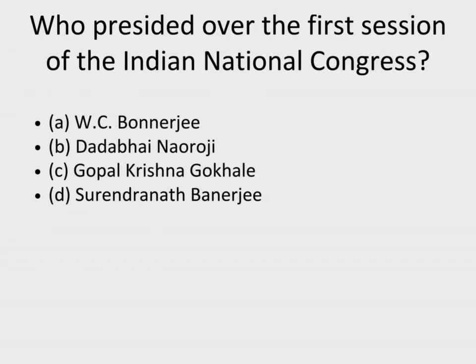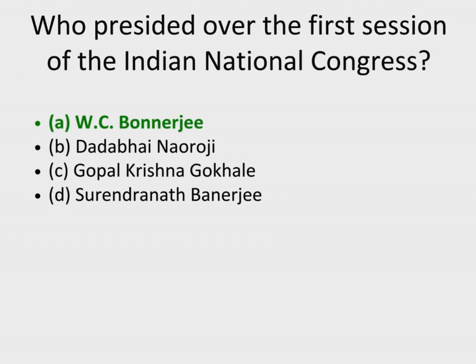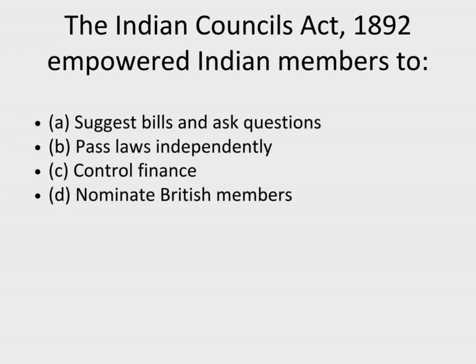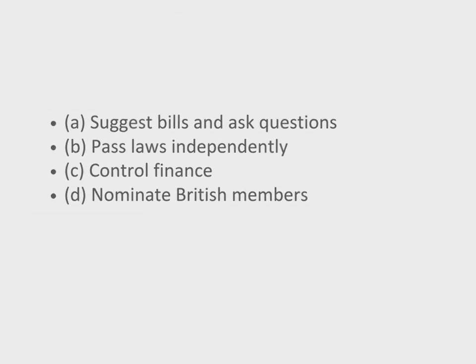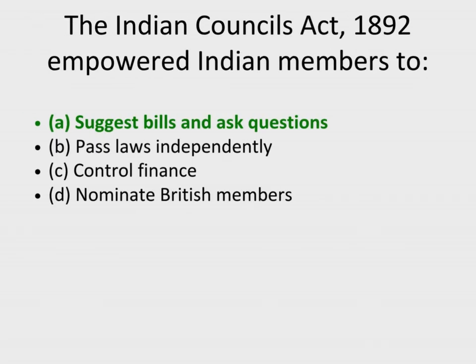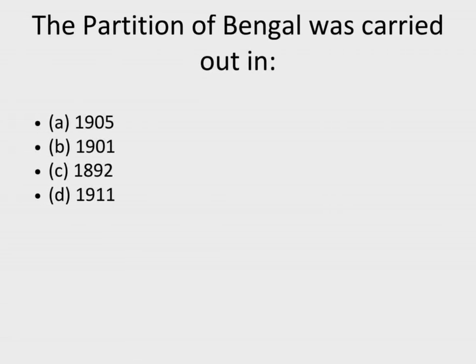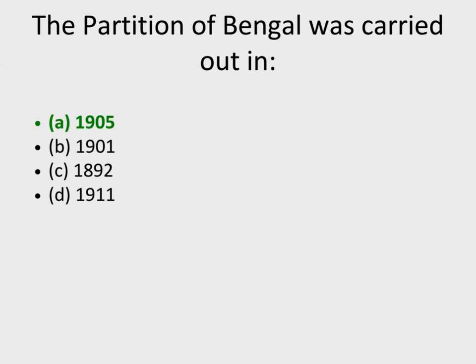9. Who presided over the first session of the Indian National Congress? Correct answer, A. W. C. Banerjee. 10. The Indian Councils Act, 1892 empowered Indian members to. Correct answer, A. Suggest bills and ask questions. 11. The partition of Bengal was carried out in. Correct answer, A. 1905.